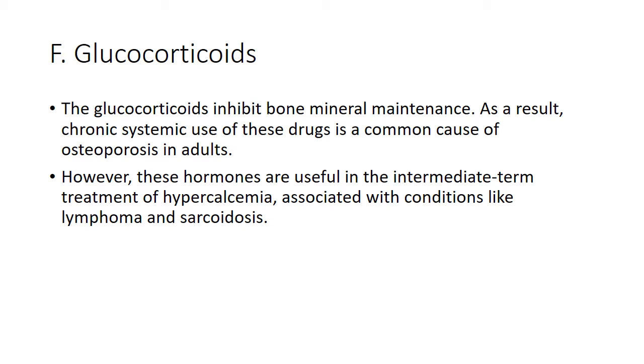The next factor is the glucocorticoids. Glucocorticoids produce osteoporosis, as you know well. The chronic effect of glucocorticoids on bone is that they produce osteoporosis. However, they are useful in the treatment of hypercalcemia, and also in other conditions like lymphoma and sarcoidosis. In these conditions, we can use these glucocorticoids.